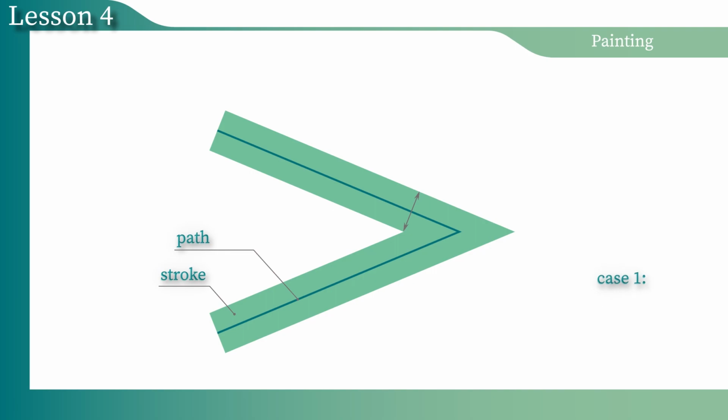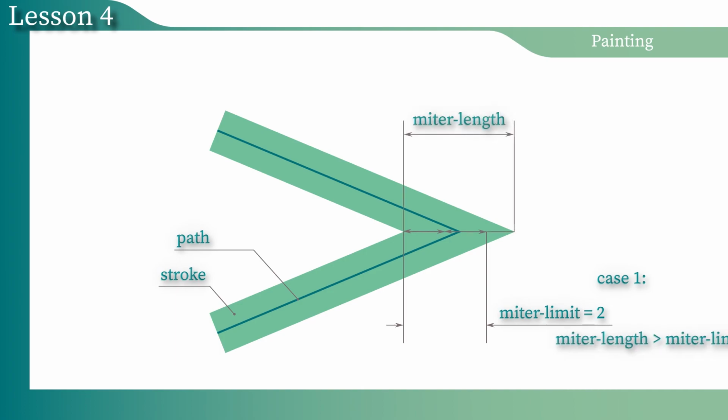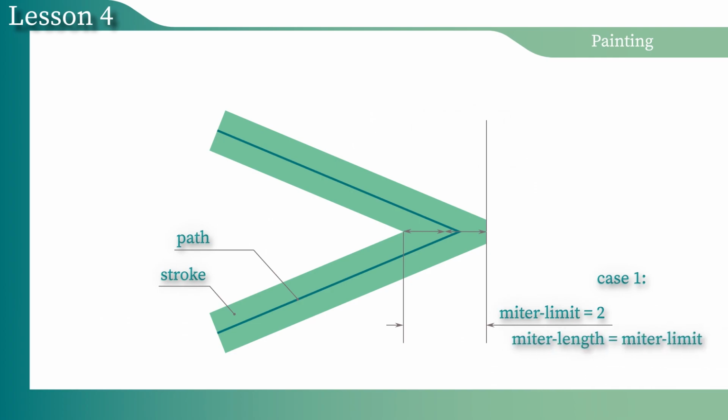The second one is miter limit. It's the maximum length of the miter that is allowed by the user agent, and that is expressed in the number of stroke width lengths. If the length of the miter goes beyond the allowed value, then the line join will end with a bevel.